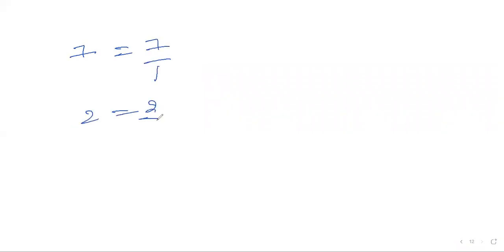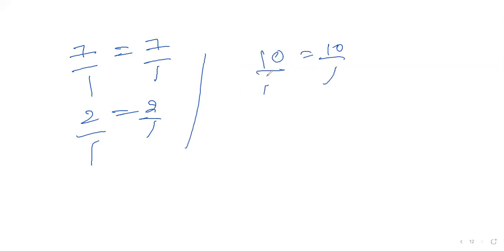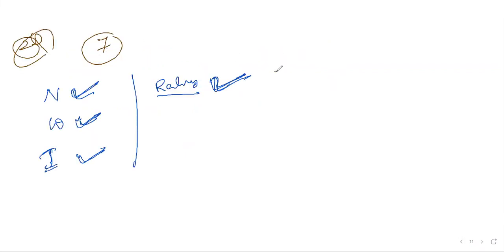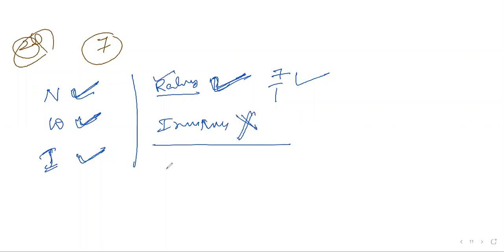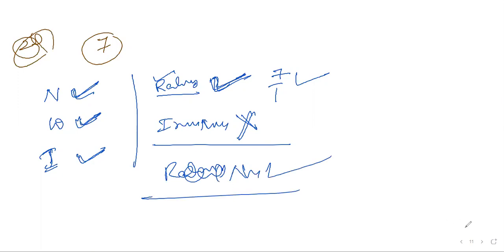2 is equal to 2 by 1 also, and 10 is equal to 10 by 1 also. Any such number you can write in the form p by q by making the denominator 1. So 7 can be written as 7 by 1, and it's a rational number. Is it an irrational number? No. Once it is a rational number, it cannot be an irrational number. Is it a real number now? Yes, definitely it's a real number. Now it's clear?